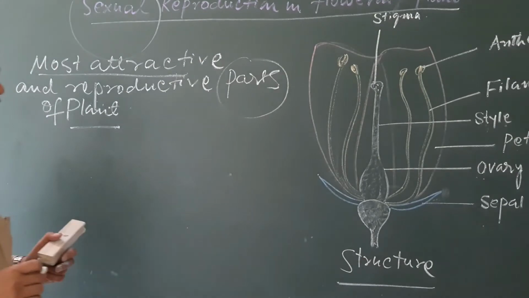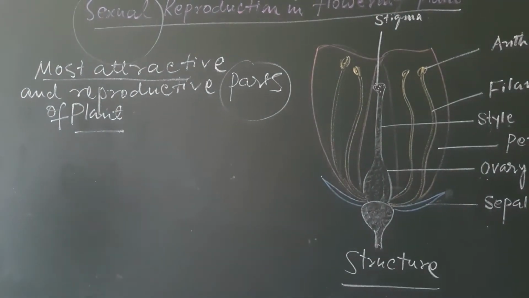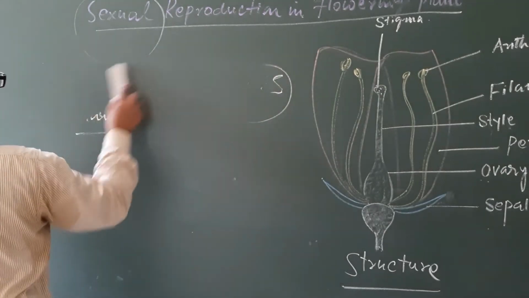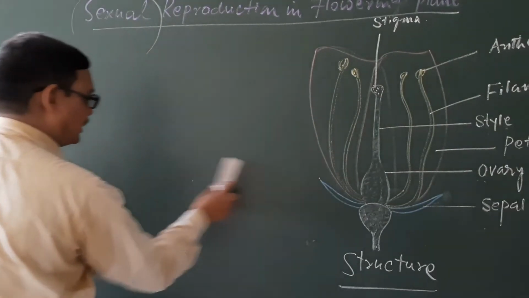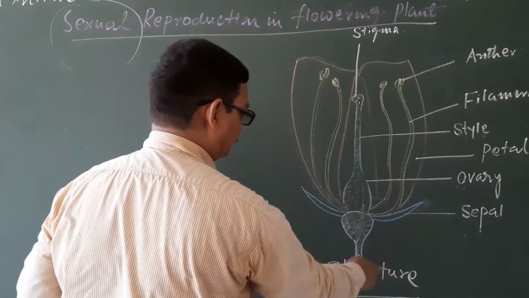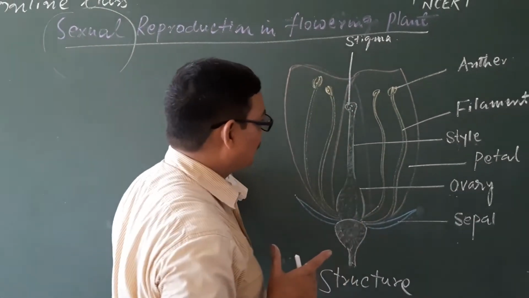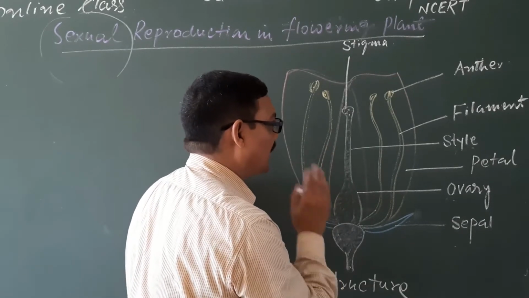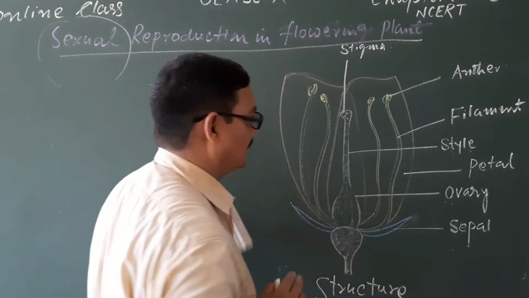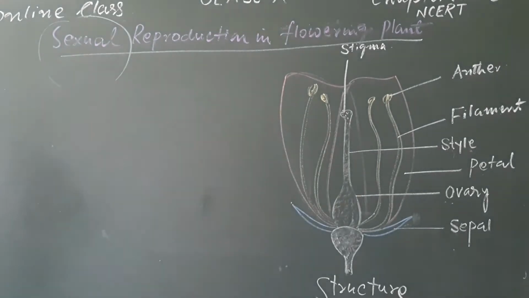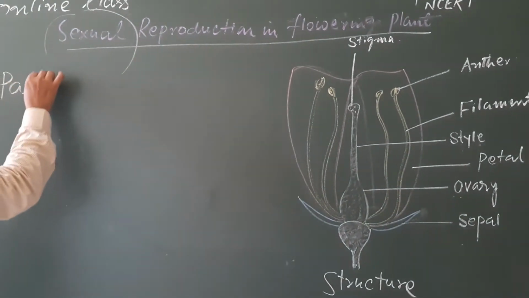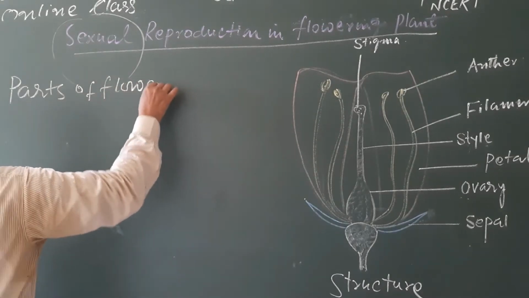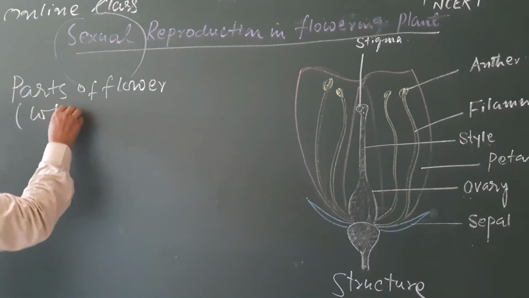This means that we will get the male and female reproductive parts in this flower part. So first look at the structure of this flower. Here in this diagram, we have shown all the four important parts, which are also known as the parts of the flower, that is the whorls. It is also known as whorls.